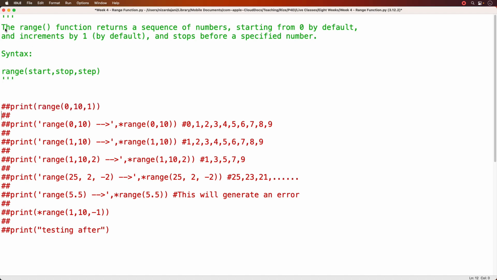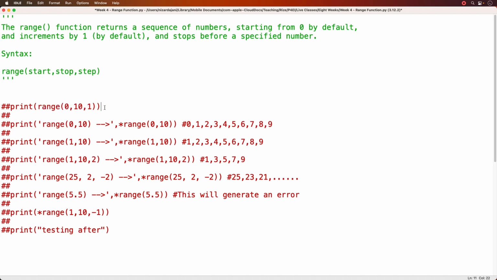And as the text up here says, the range function returns a sequence of numbers starting from 0 by default and increments by 1 by default, and then stops before a specified number. The syntax is the name of the function, range, followed by the start argument, then the stop argument, then the step argument. Now, a lot of people say I can basically say range and then 0, 10, and 1, and that's going to return for me the actual numbers.